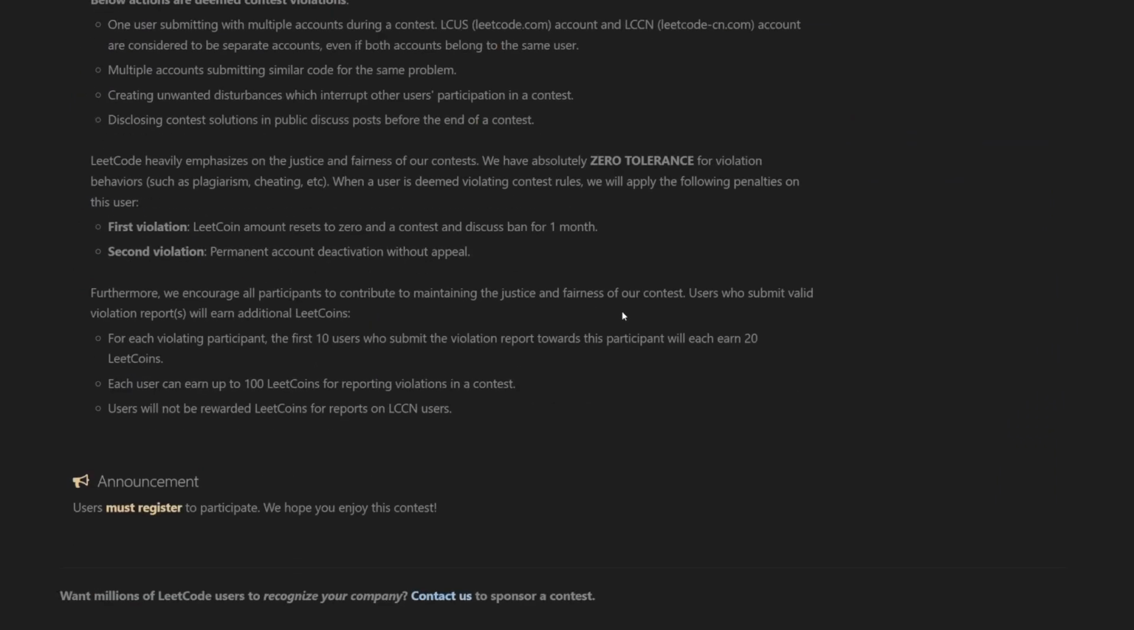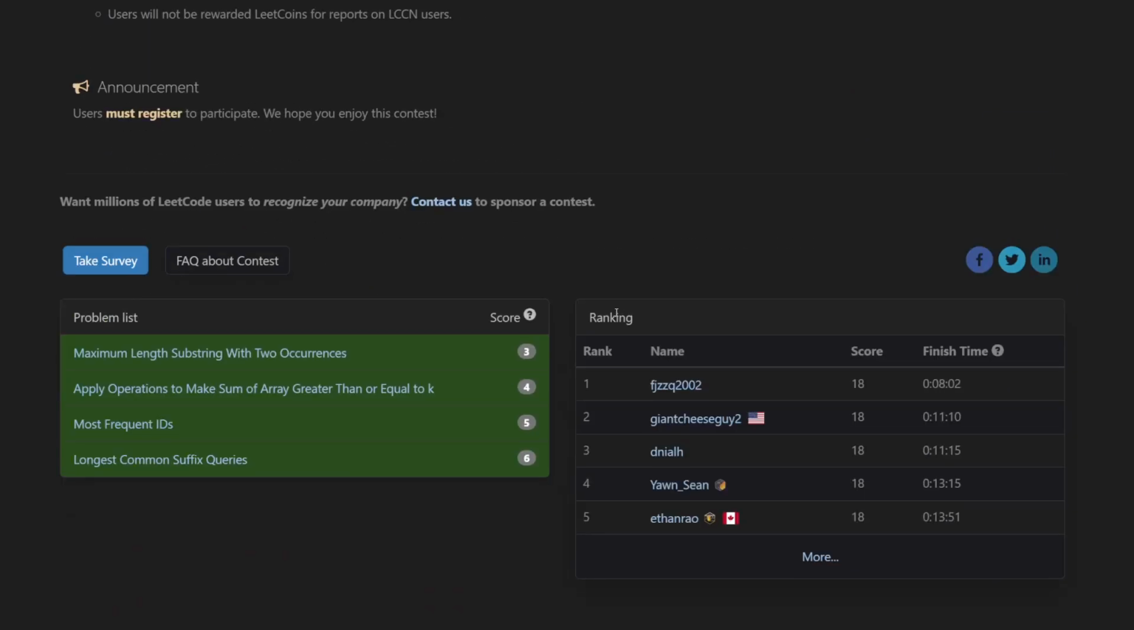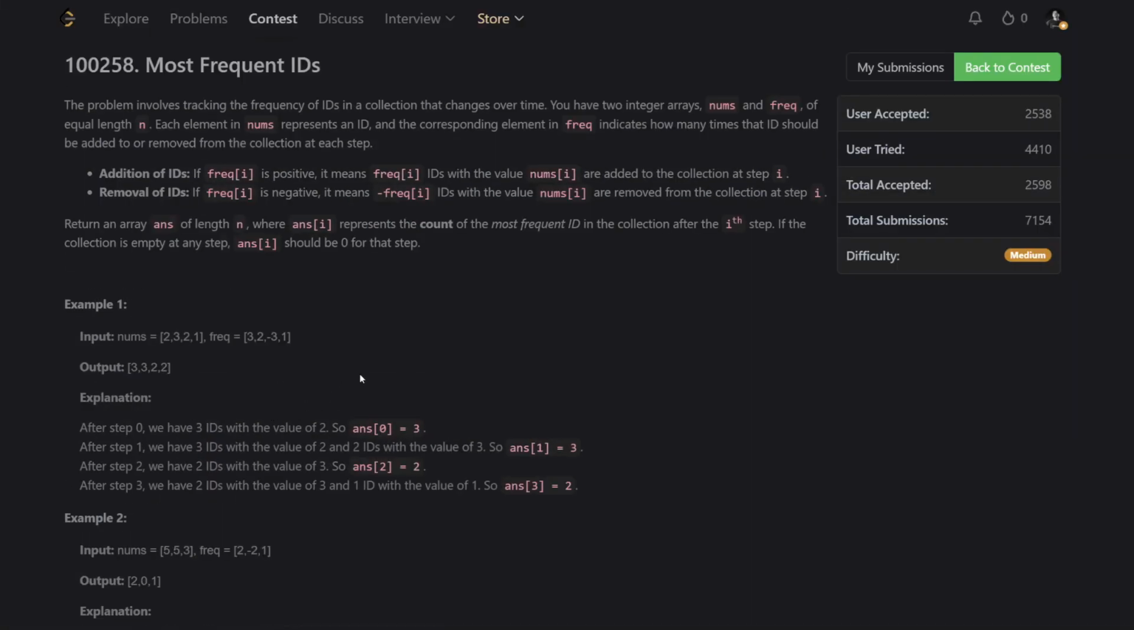Back to the problems. For this contest, the 4 problems are actually not very difficult compared to the last one, where we had Dylan index and maximum K coins, which was way more gnarly. It is really about being very careful with tracking so that you don't mess up and incur the 5 minute penalty. This seems to be the theme of this contest. The 2 more interesting problems are the 3rd and the 4th, the most frequent IDs and the longest common suffix queries. So let's go to the most frequent IDs.